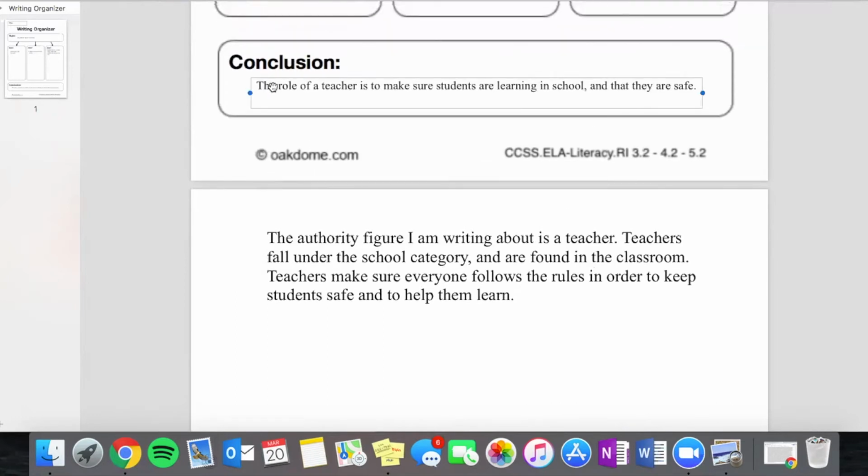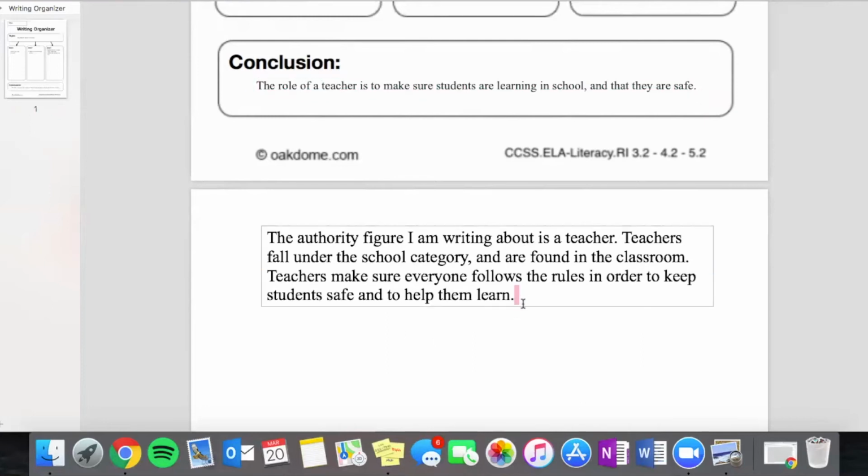Now we're going to look at our conclusion and write a conclusion sentence. The conclusion of our paragraph is the last sentence, and it should wrap up everything we've talked about. What we are learning from all this information is the role of a teacher, which means that we are pulling together all the information that we have to decide what the role of that teacher is and make a conclusion.